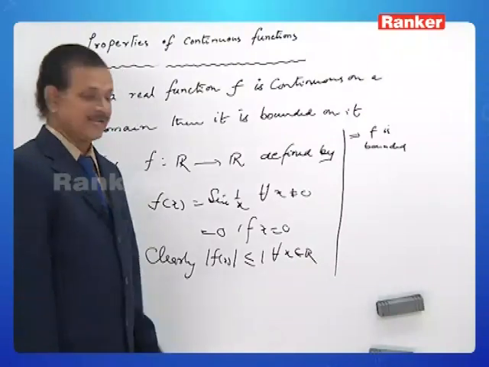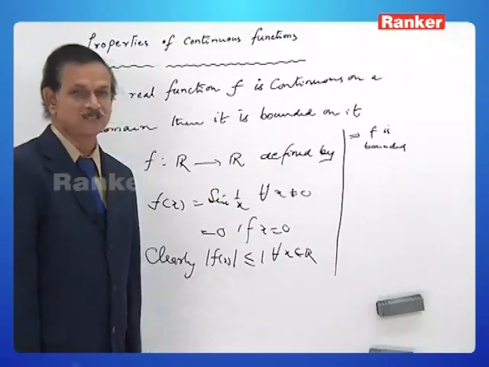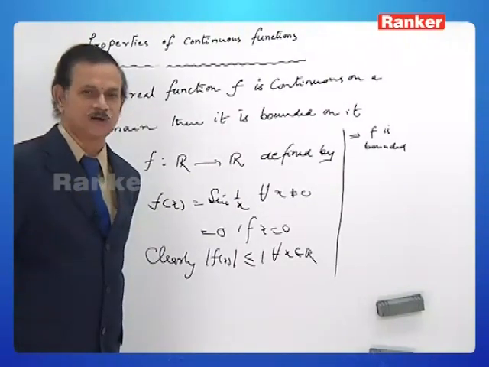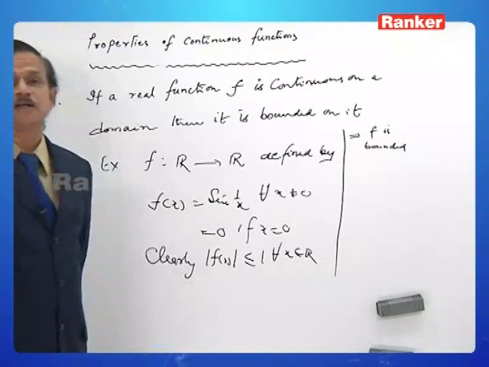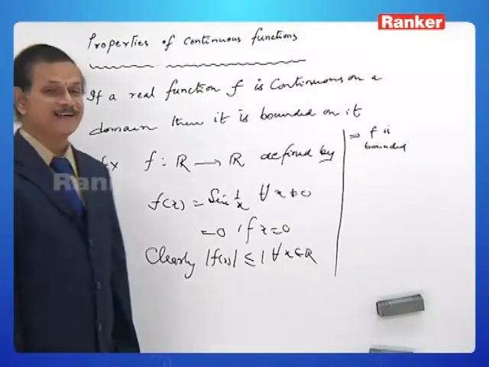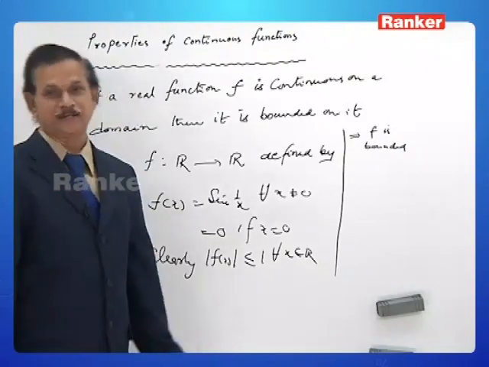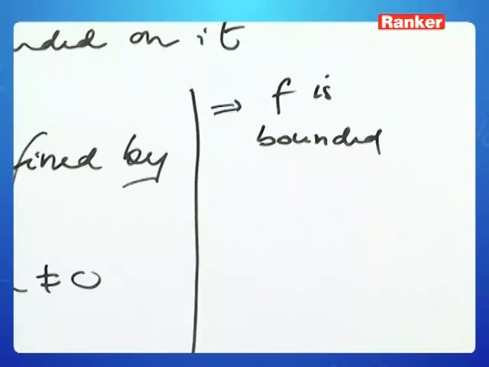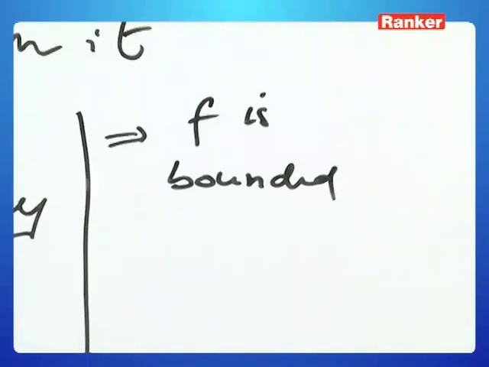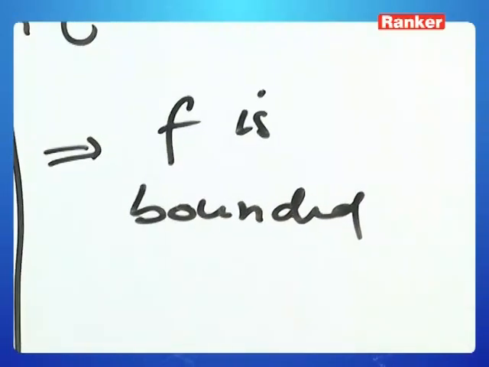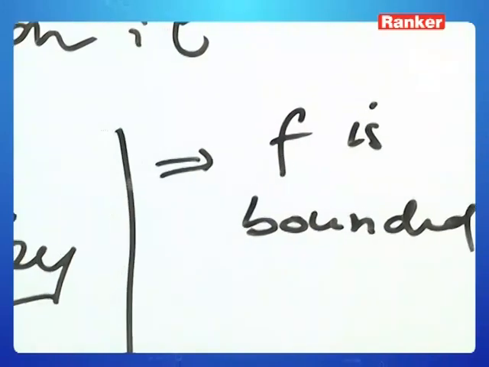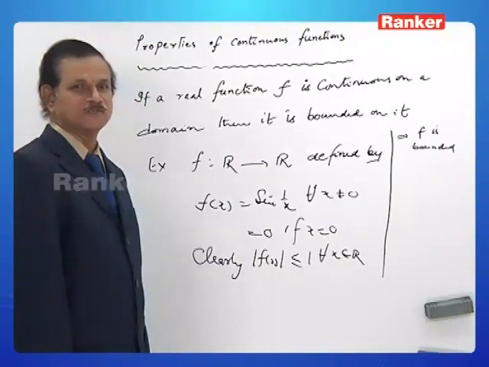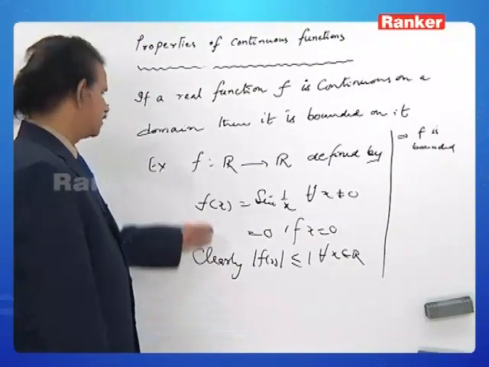Why? Because the limit as x tends to 0 of sin 1 by x does not exist. That is a famous result. That is, it is not continuous at x equal to 0. So, boundedness need not imply continuity, whereas continuity implies boundedness. This is the essence of this statement. The very first property that must be noted in our mind of continuous functions is every continuous function is bounded but not the converse. This is the best example.